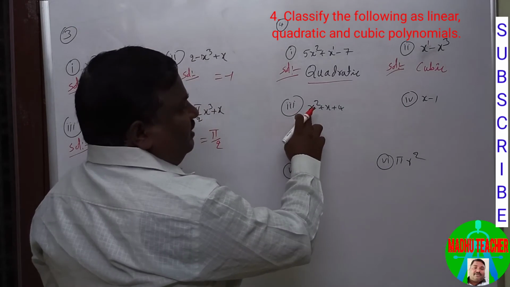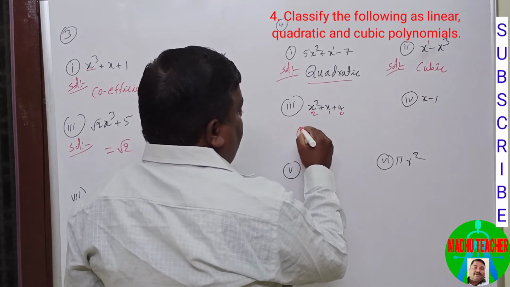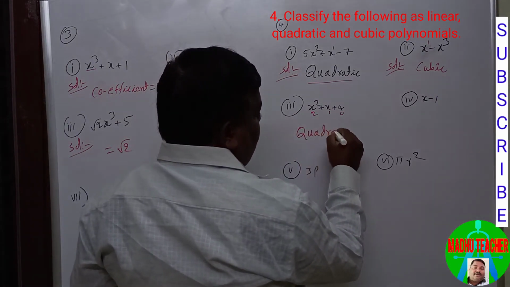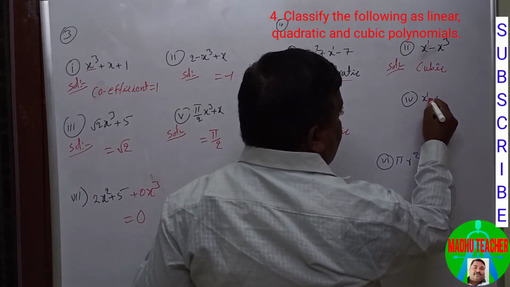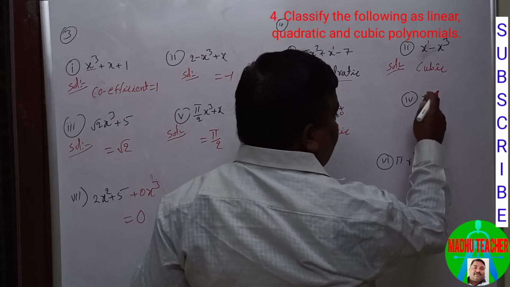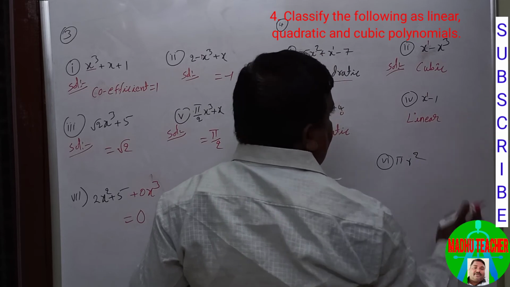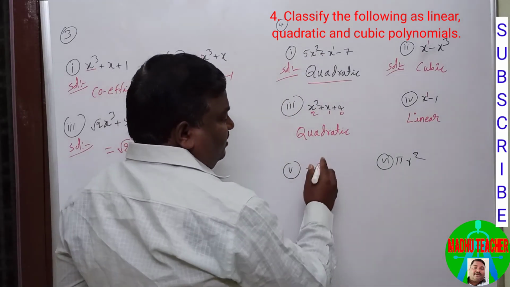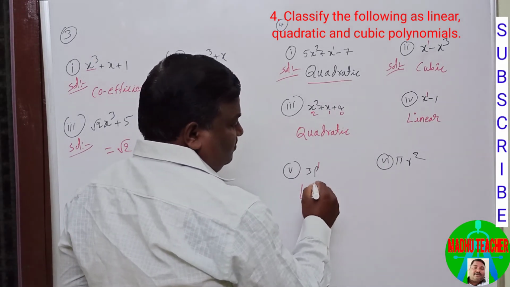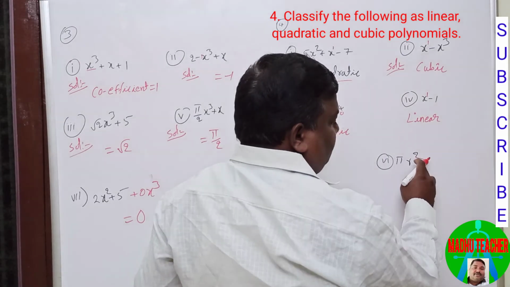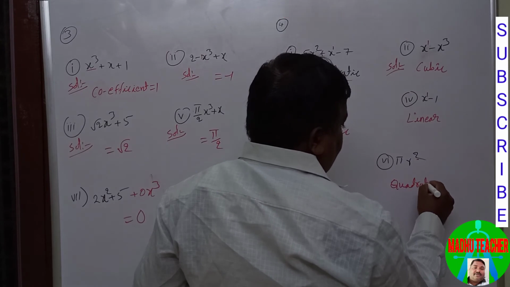In this one, it is 2, 1, 0, so 2 is the highest, so it is quadratic. In this one, it is 1 and 0, so 1 is the greatest, so it is a linear polynomial. And 3 to the power 1 is linear. And pi r square, the highest is 2, so it is a quadratic polynomial.